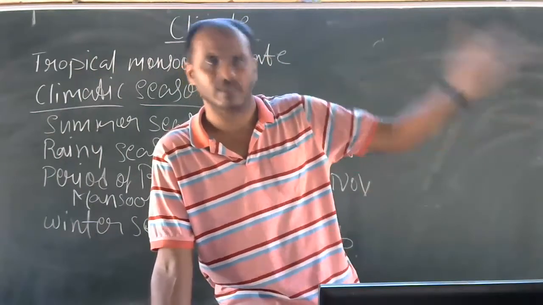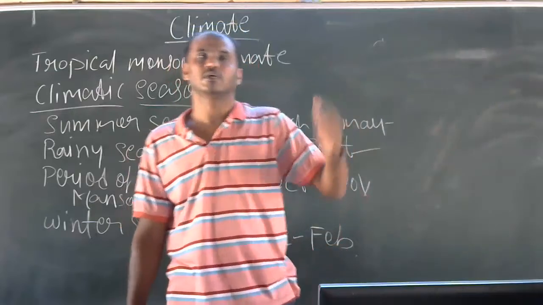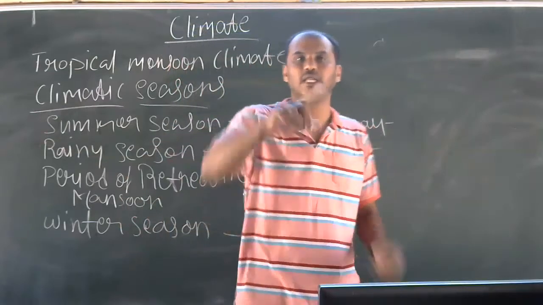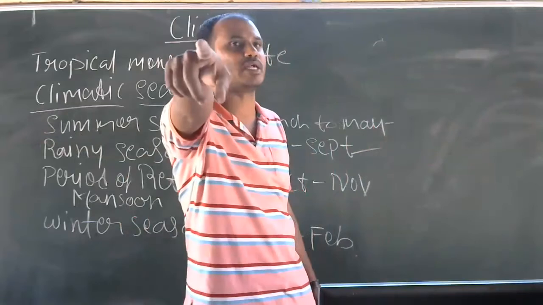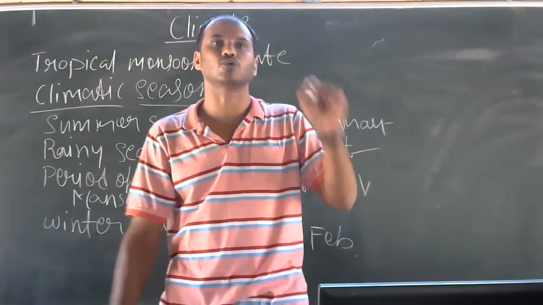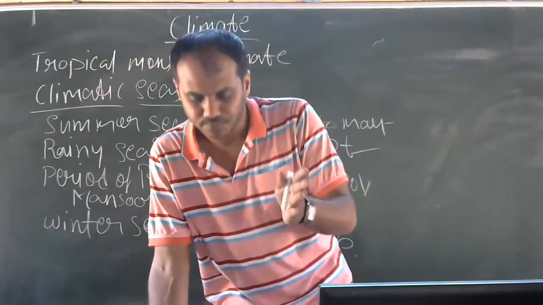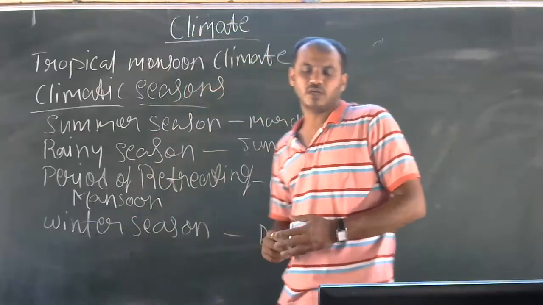Next, distribution of rainfall in Karnataka. Malnad and the coastal areas receive heavy rainfall. Why do Malnad and the coastal areas receive heavy rainfall? Just now I have explained. The eastern Maidan areas receive low rainfall.